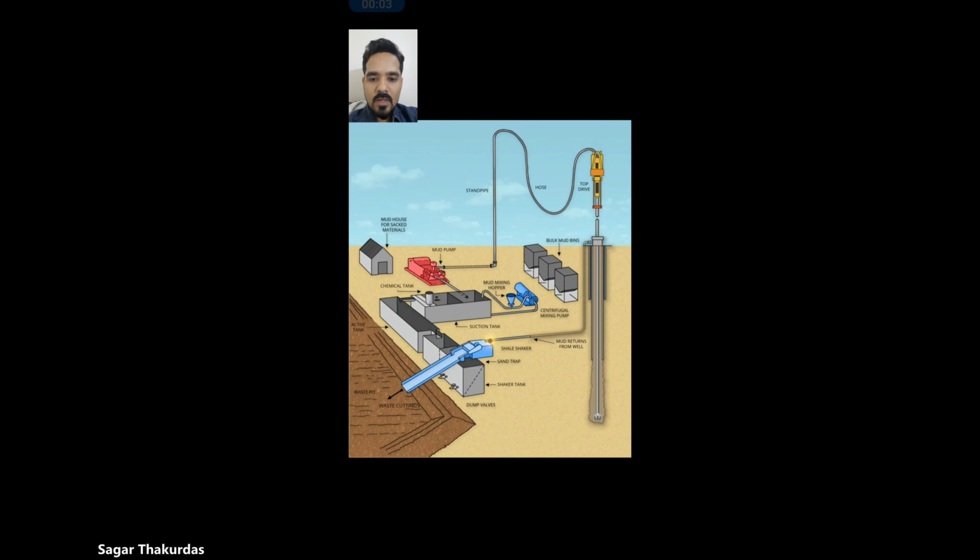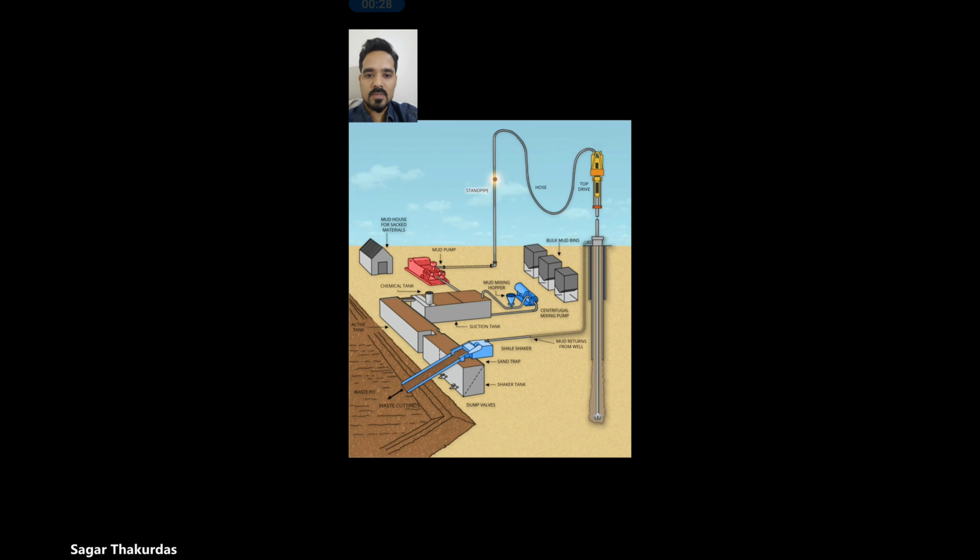Here you can see how the mud comes to the surface at the shale shaker, where it is separated from the drill cuttings, and drill cuttings are collected at the shale shaker. You find out where the shale shaker is in this diagram, and then this mud is further refined and it goes into the mud pit, and then again it is pumped back inside the borehole.